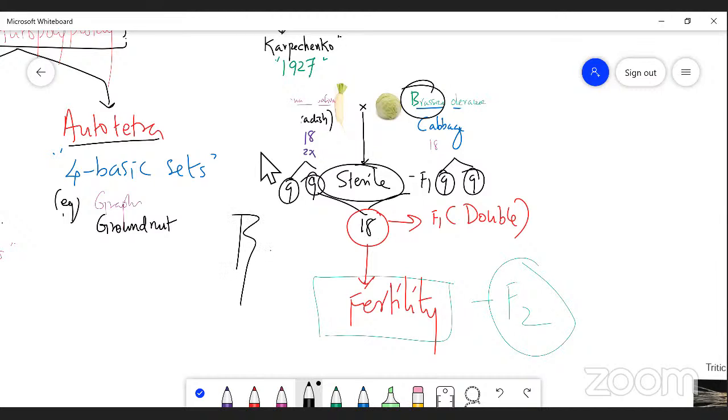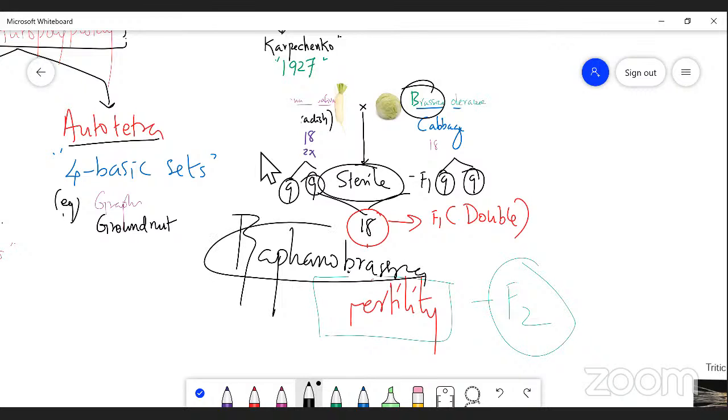Simply Raphanobrassica, right? So that is the F1 generation. What is its nature, fertility or sterility? Sterile. In the F1 generation it is sterile. When the chromosome number is doubled, it becomes fertile, right?